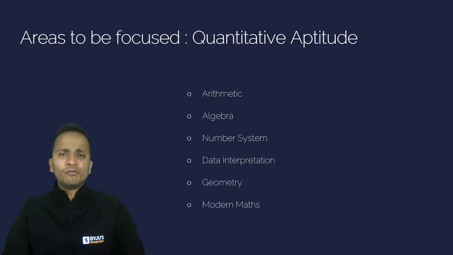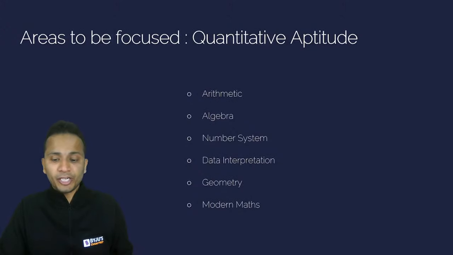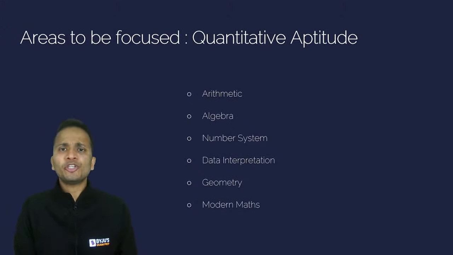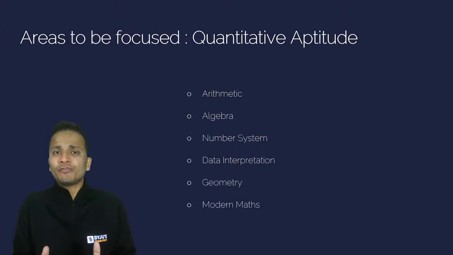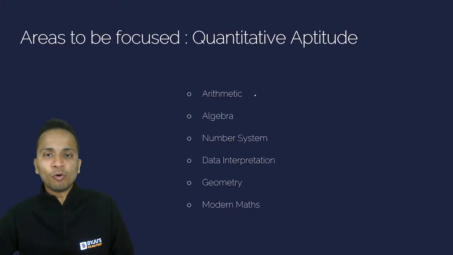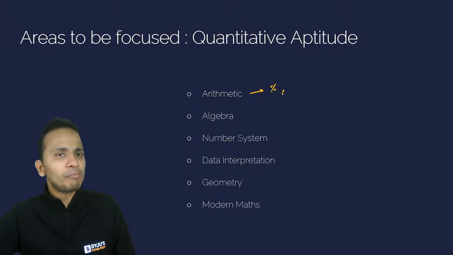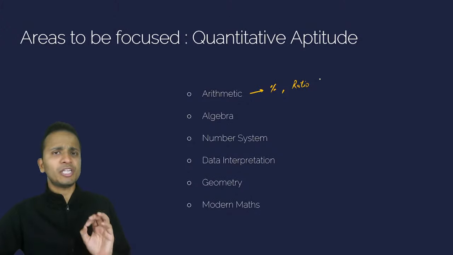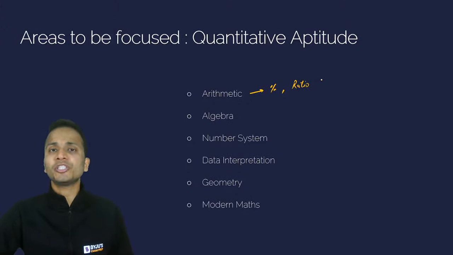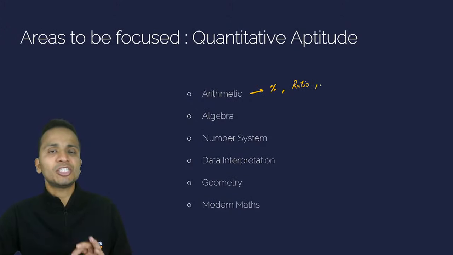So areas that we need to focus are all the areas of quantitative aptitude plus data interpretation. So yes, in these 20 questions of QA and DI, you may get 4 or 5 questions from data interpretation, and the rest of the questions will be from quantitative aptitude, right? The areas that we need to focus, starting from arithmetic, obviously you need to focus on percentages and its applications, ratios and its applications in averages, mixtures, and allegations. So yes, we have seen questions coming up from mixtures and allegations as well.